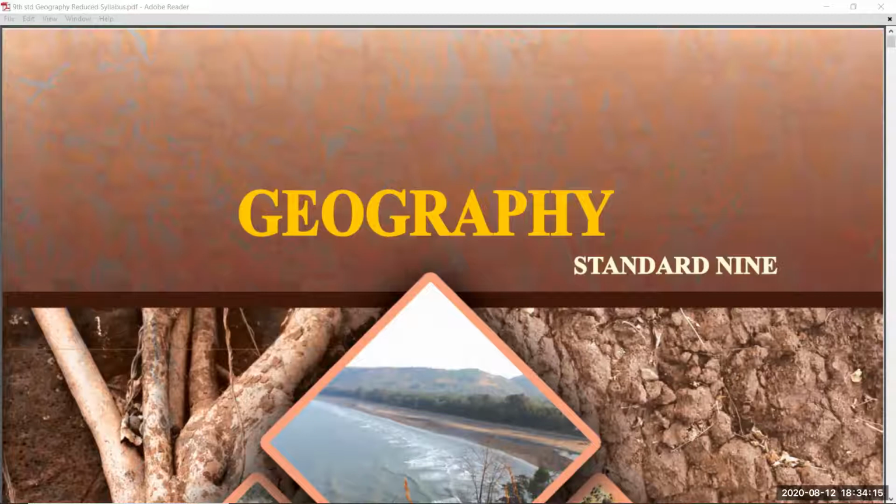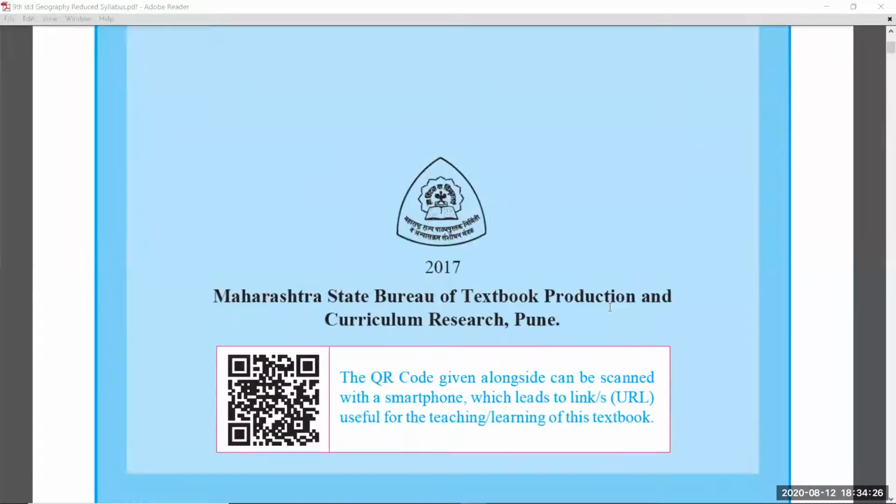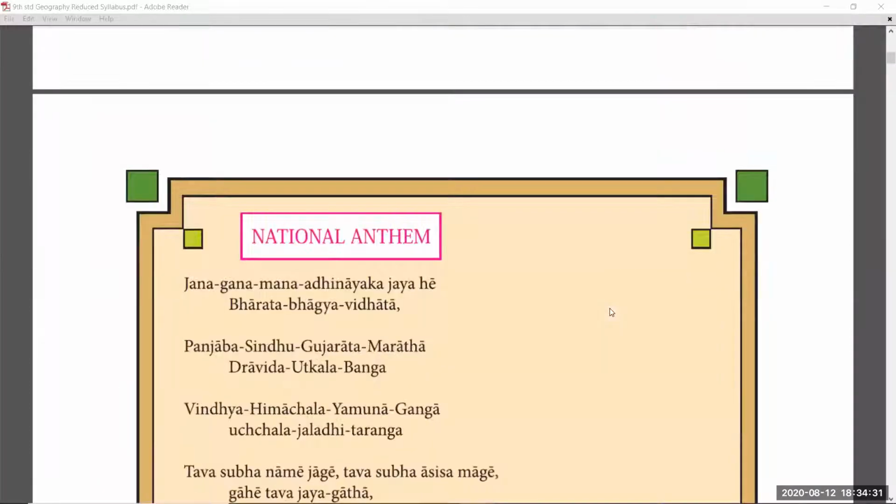Today I have come back with very useful information for the Maharashtra state students. The Maharashtra State Board has reduced the syllabus by 25%. So today we are going to see the 9th standard geography reduced syllabus details.